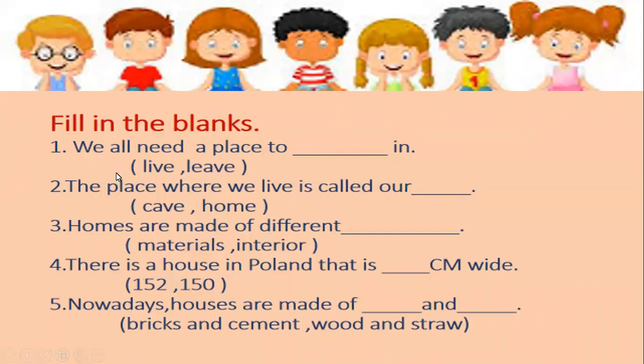So, I repeat all the sentences. Note it down. Number 1, we all need a place to live in. Number 2, the place where we live is called our home. Number 3, homes are made of different materials. Number 4, there is a house in Poland that is 152 centimeter wide. And number 5, nowadays houses are made of bricks and cement.